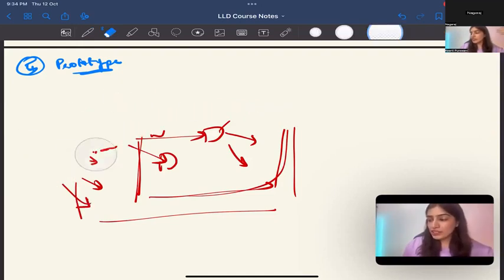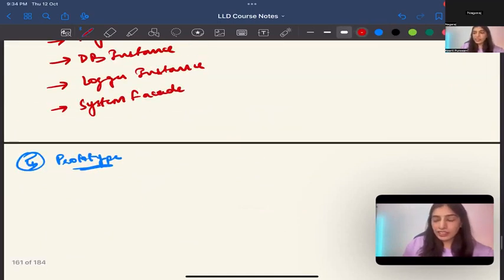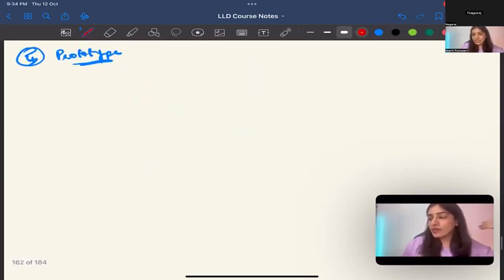Basically like a manager, like in Swiggy, Zomato, they can be an order manager. They can be an elevator system, or they can be a chess system. So those are basically singleton.